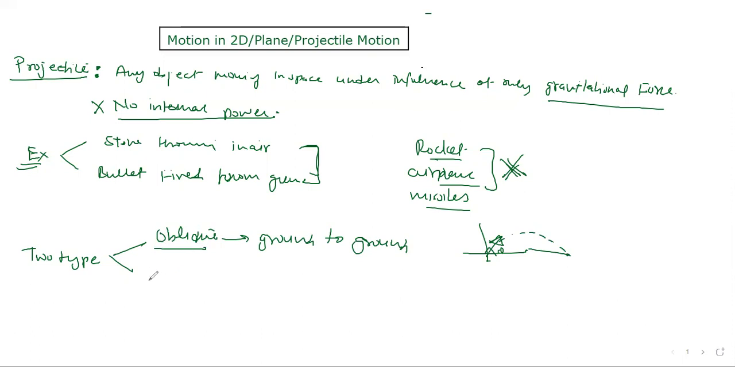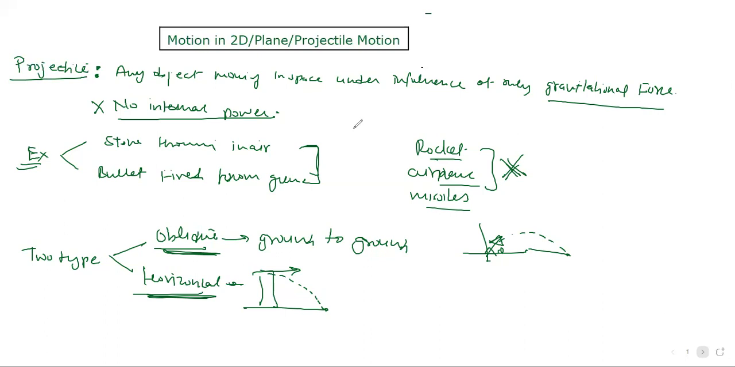Then a simple case of this is called horizontal projectile motion. Here, what you do is go to some height. We go to a tower and throw a ball or stone horizontally. It will fall this way. So this is horizontal projectile motion. So we have two types, oblique and horizontal projectile motion. We'll talk about them one by one. Let's talk first about oblique projectile motion.